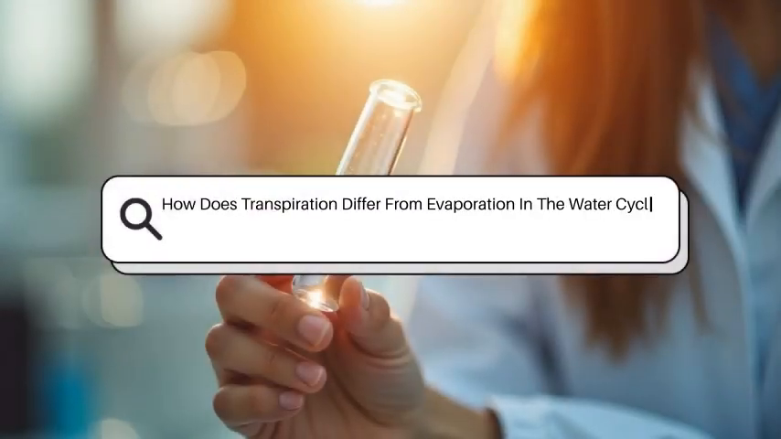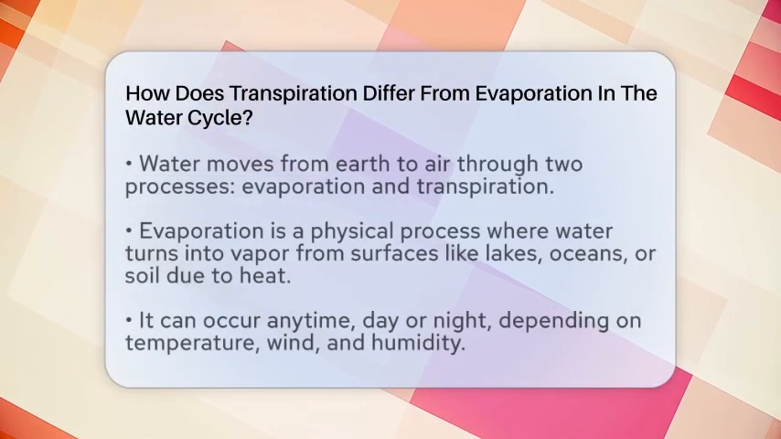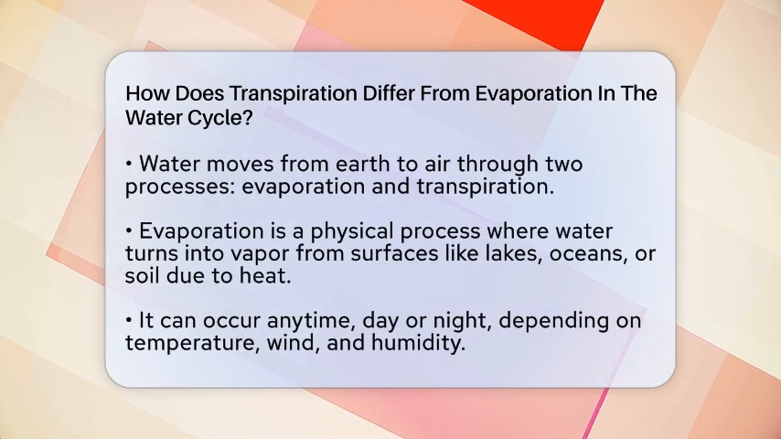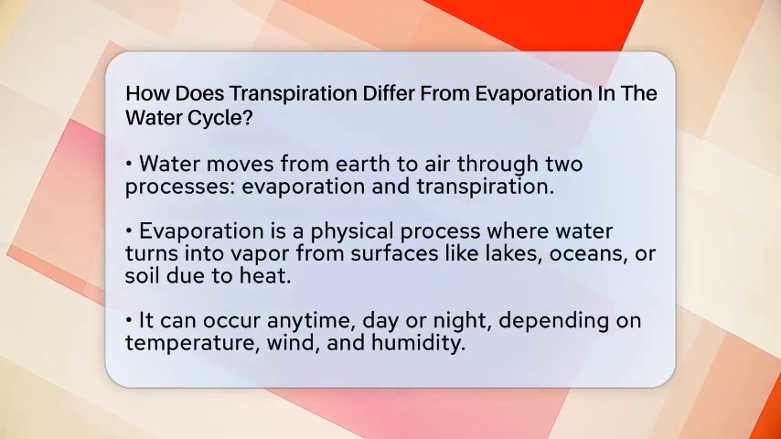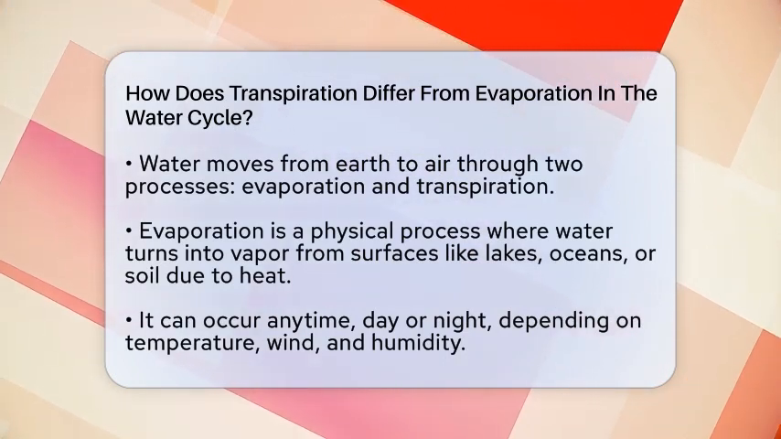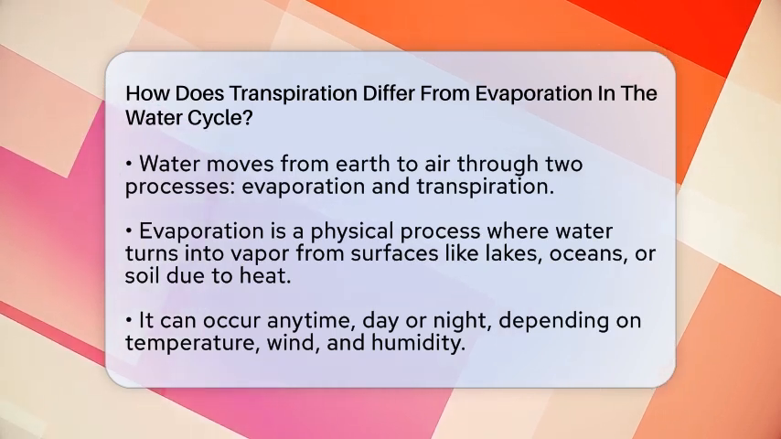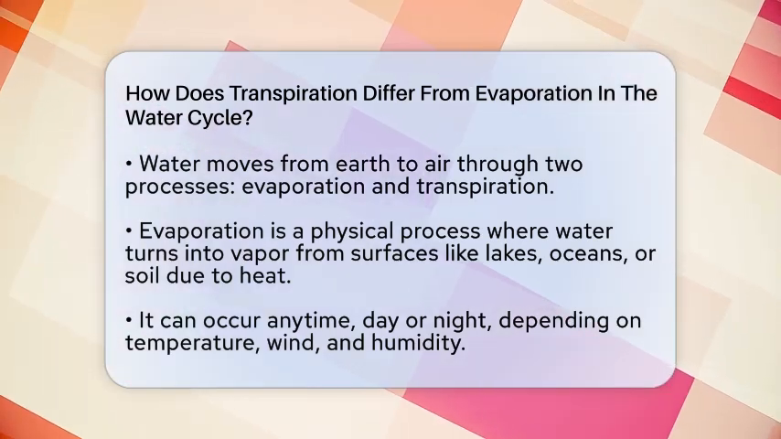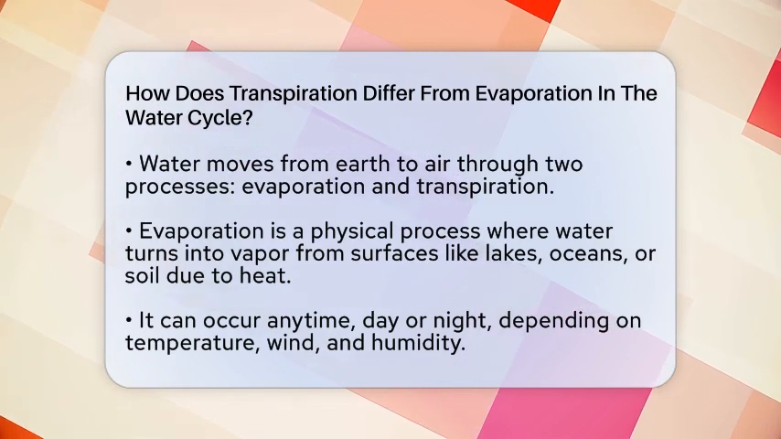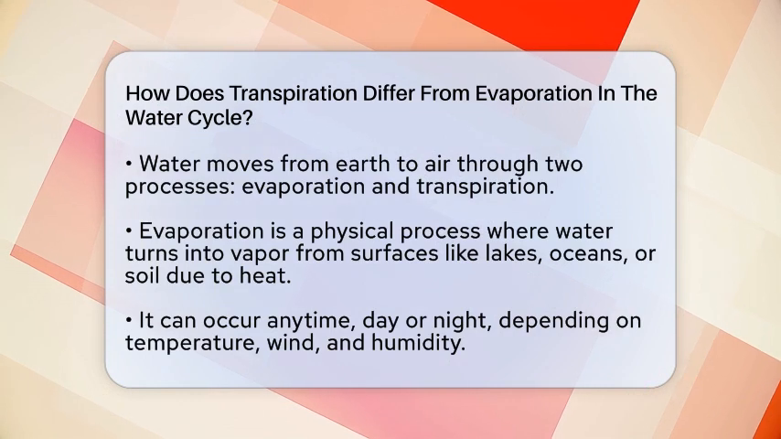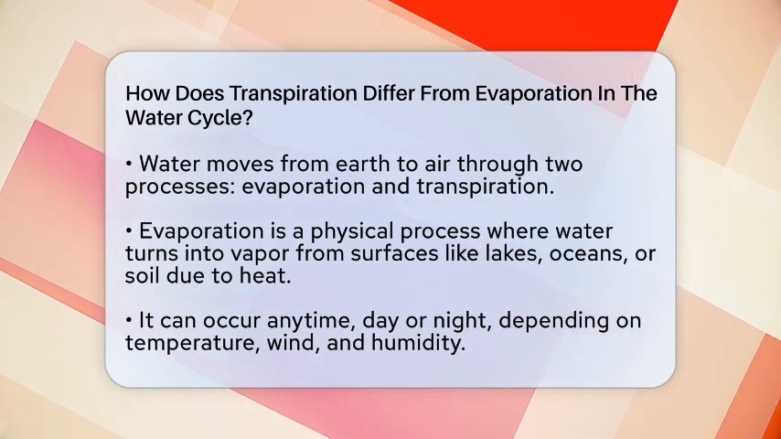How does transpiration differ from evaporation in the water cycle? Imagine water moving from the earth into the air in two very different ways. One is a simple change of state, and the other involves living things. Today, we're going to see how transpiration and evaporation are different parts of the water cycle. Both processes send water vapor into the air, but they do it in unique ways.